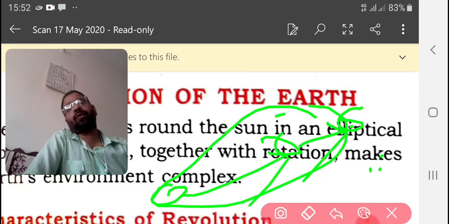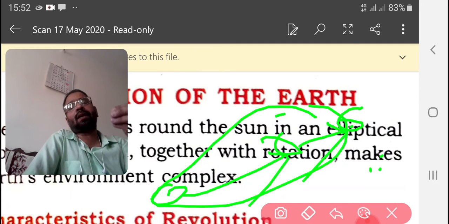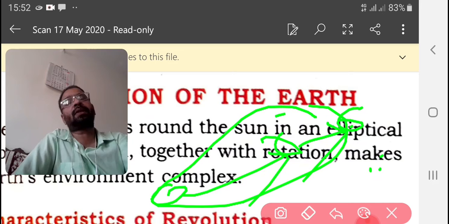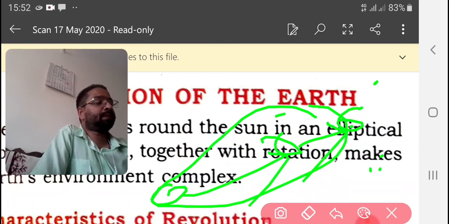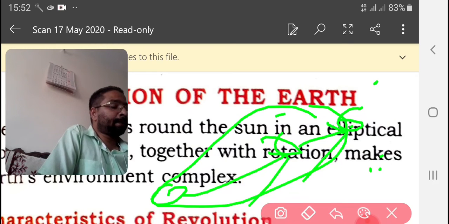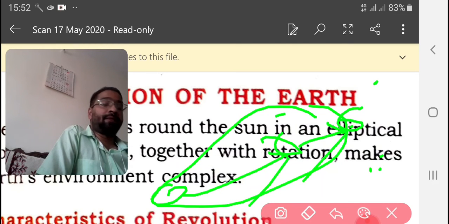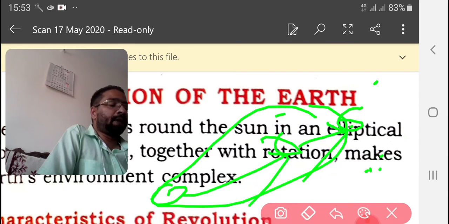But we are considering only 365 days. The rest, 6 hours each year, after 4 years, 6 into 4 is 24. 24 hours is one rotation, isn't it? So we add it after every 4 years. The 6 hours are adjusted every 4 years into one complete day and added to the month of February.